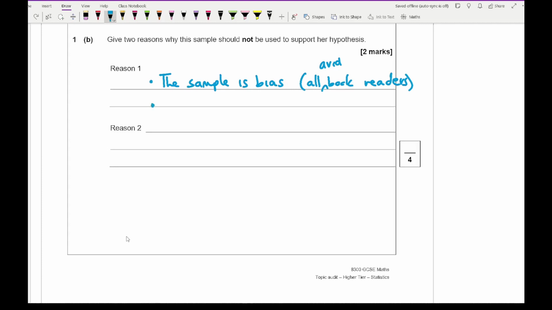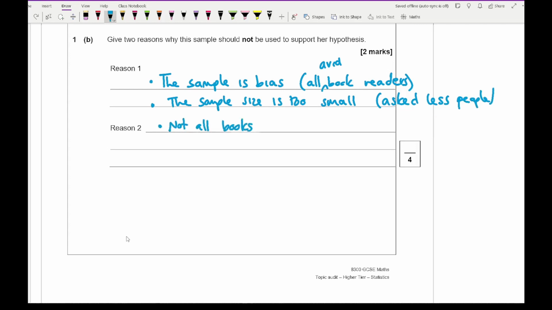You could say something along the lines of that the sample is too small, so the sample size is too small, and she's asked too few people, so it'd be better if she asked more people. You could say something along the lines of that not all books will be read at the same rate, or people read differently in terms of their patterns.